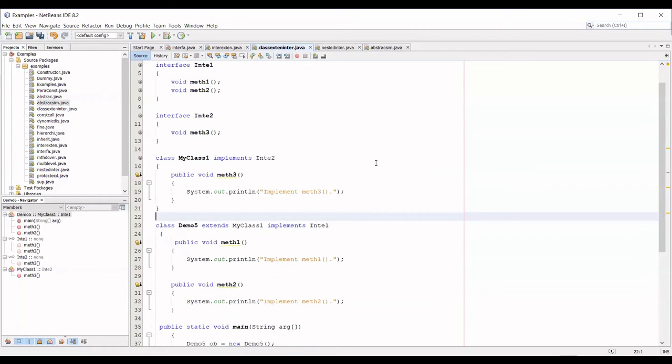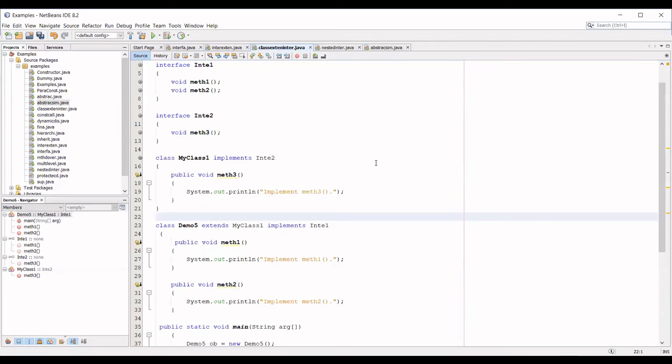Try to understand this first. I have two interfaces, interface 1 and interface 2. Inside interface 1, I have two methods. Inside interface 2, I have another method, called method 3. I have a class which implements only one interface, interface 2, so I have only one method, and only one method implementation is sufficient inside my class. Is it clear?